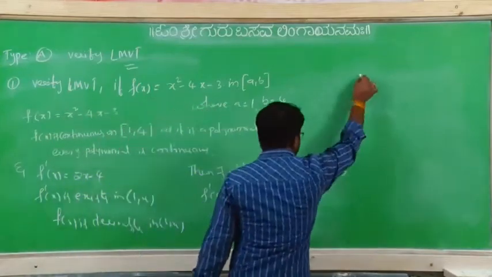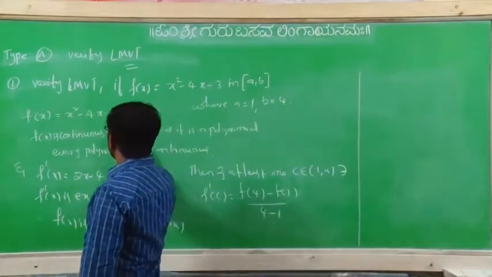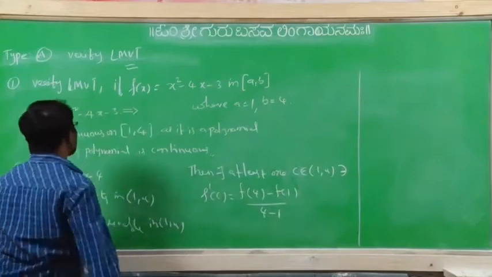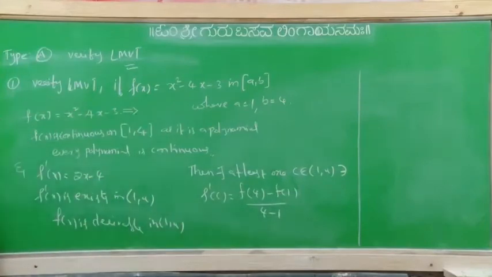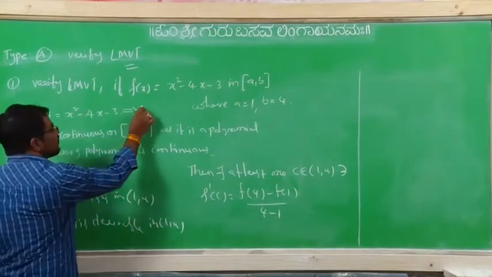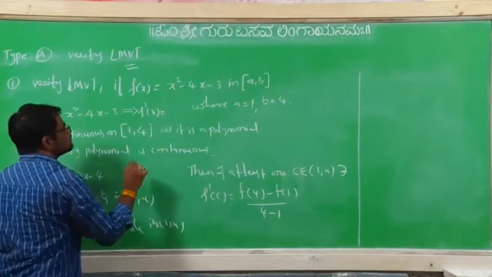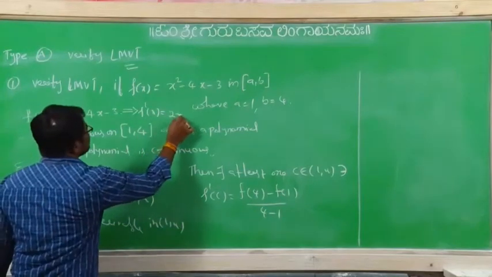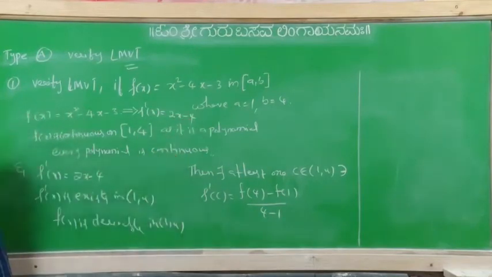Now here f of x equal to x square minus 4x minus 3. What about the f dash x? 2x minus 4, or not?